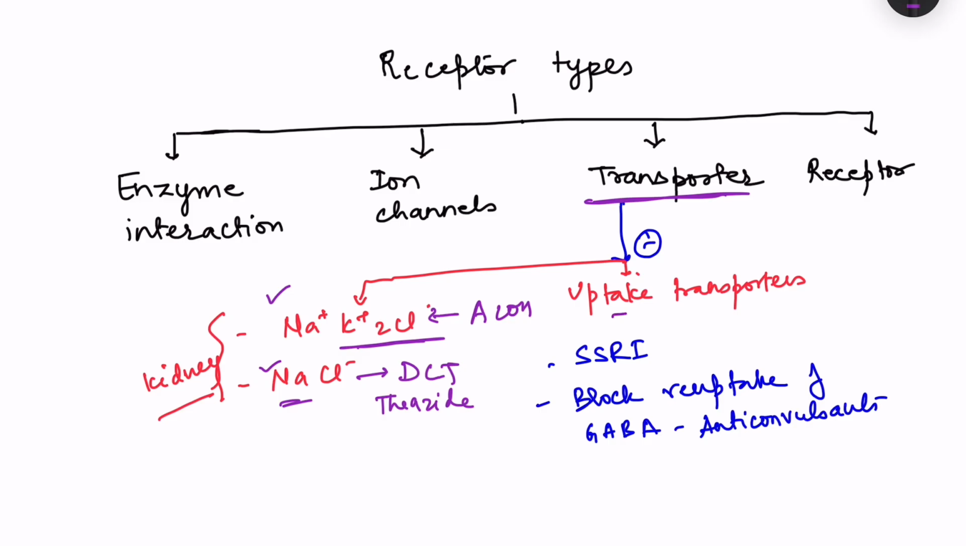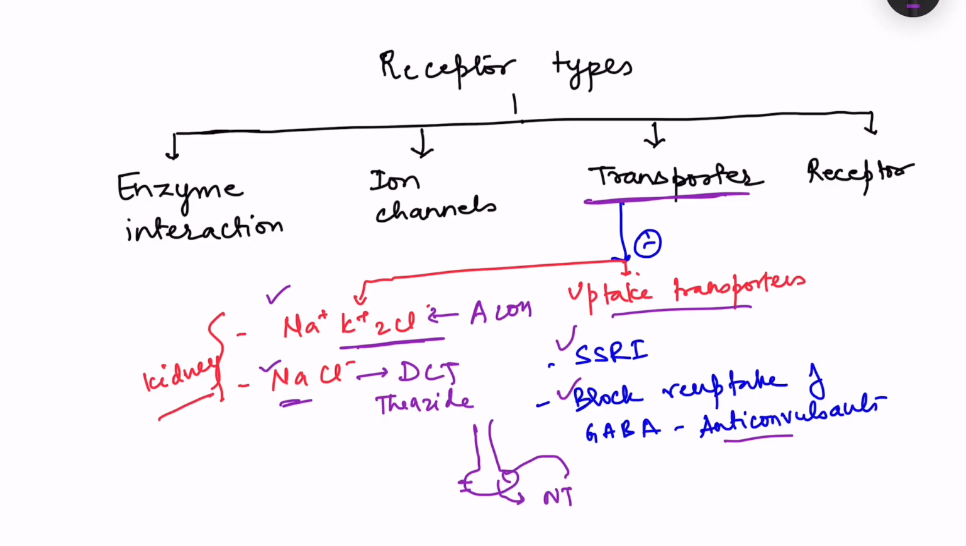Then there are uptake transporters. For example, say this is the neuron and it releases the neurotransmitters. But these neurotransmitters are taken back into the nerve terminal as well. Now, for this taking back of the neurotransmitter into the nerve terminal, we have various transporters. So those can be blocked. For example, we have SSRIs. So they can block the reuptake of the serotonin. Then block reuptake of GABA. For example, certain anticonvulsants can block the reuptake of GABA. Okay. So these are the various mechanisms which we will be dealing in various chapters. So this is basically the fundamental concept. You should know how the drugs are acting.